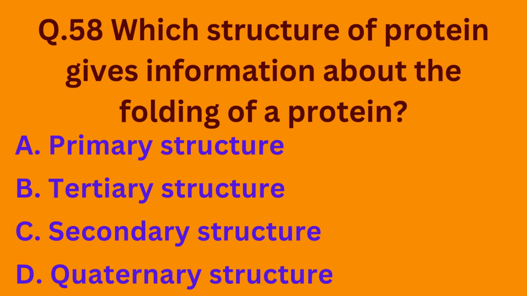Question number 58. Which structure of protein gives information about the folding of a protein? Option A, primary structure. Option B, tertiary structure. Option C, secondary structure. Option D, quaternary structure. So basically, the tertiary structure of proteins gives information about the folding of a protein. So the correct option is option B.